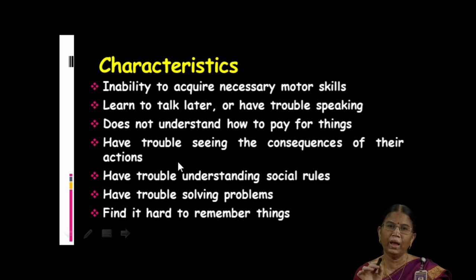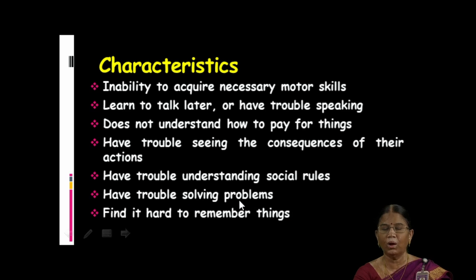For example, even when they have a matchbox in their hand, when they light it, they don't know the effect of that. They may get burnt, they don't know. When the fire is there, they simply see it, they don't know the consequences. Even when a snake goes nearby, they don't realize the consequence of being bitten. And they have trouble understanding social rules. Usually we walk on the left side, and follow other rules whenever we walk on the roadside, or when we come out of the home. They may not know all that.